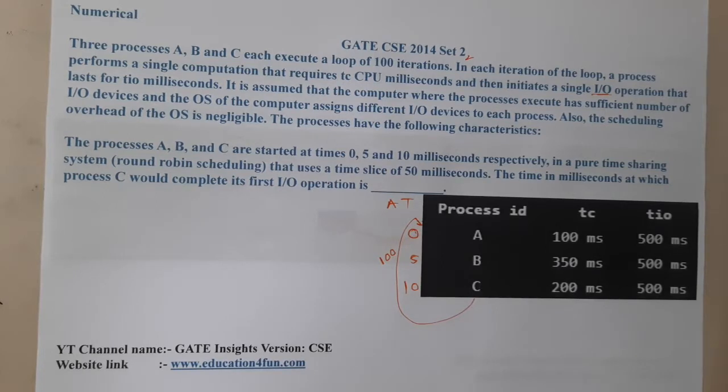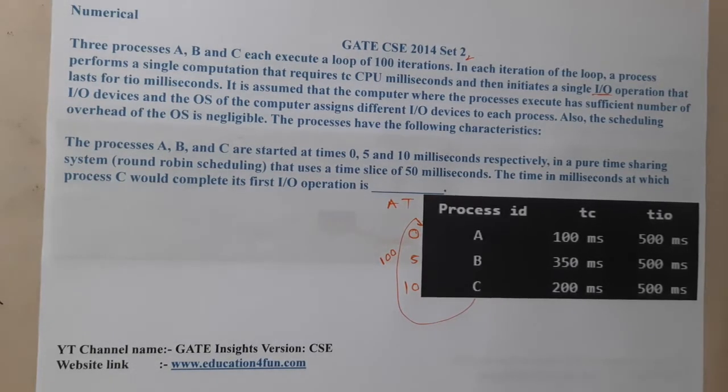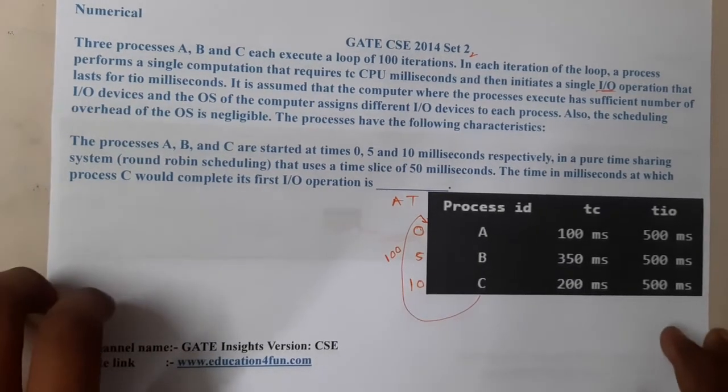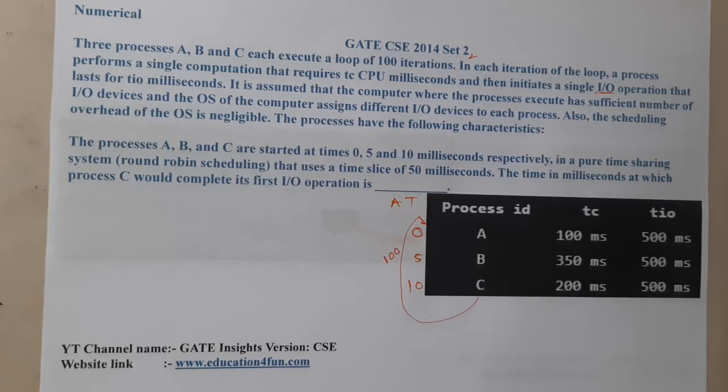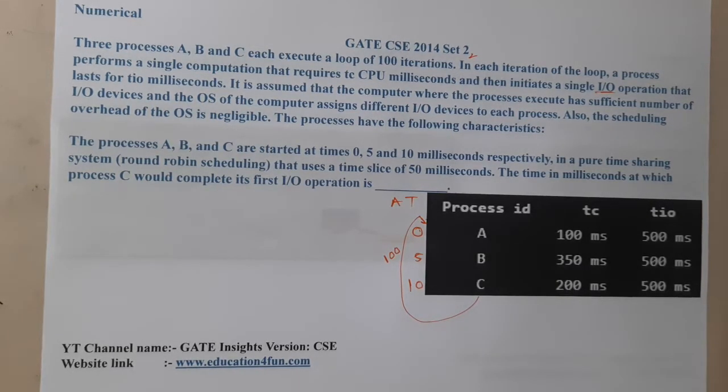The question: the time in milliseconds at which process C would complete its first input output operation is? This question seems a bit easy. The only catch is that the input output is mixed in. So let us start.